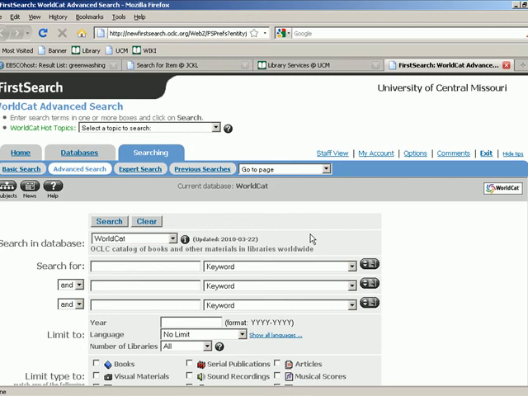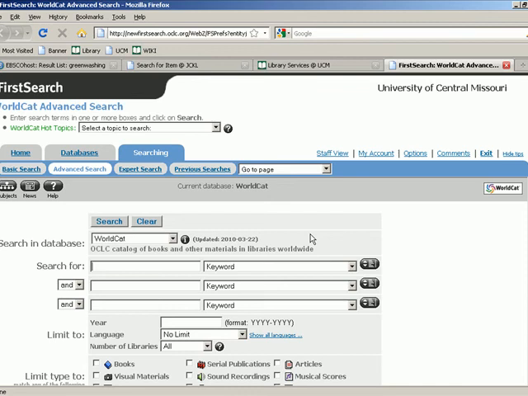What is WorldCat? WorldCat is, at least in theory, a global library catalog. It certainly isn't global yet. Its strongest coverage really comes with respect to U.S. and Canadian libraries, but there are a lot of international libraries that provide their holdings data for this unified world catalog. So if you really want to be a thorough researcher, after you have searched the James C. Kirkpatrick Library holdings and you have searched MOBIUS, you can search the entire world via WorldCat.